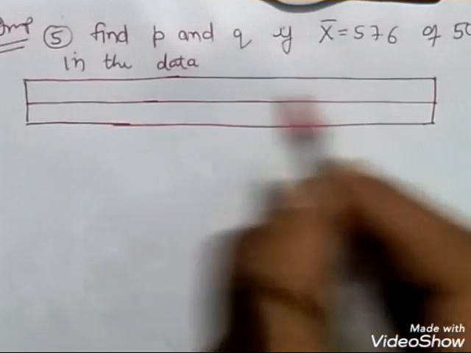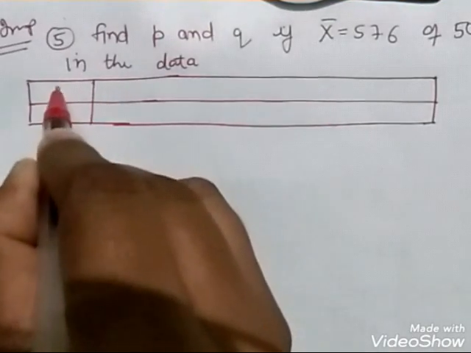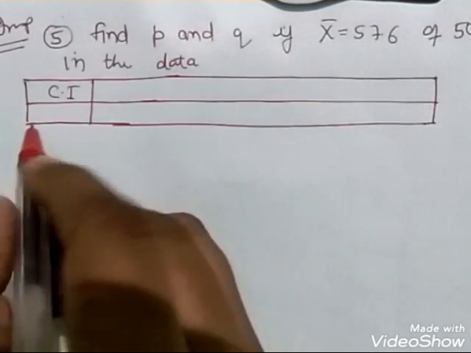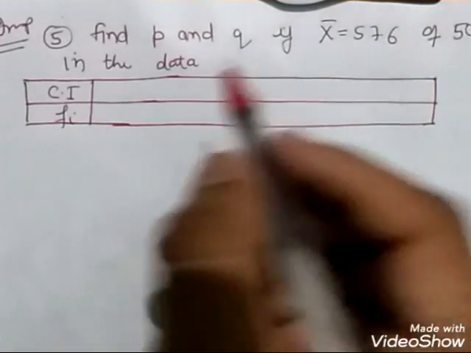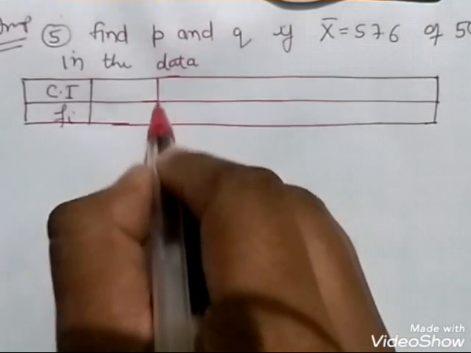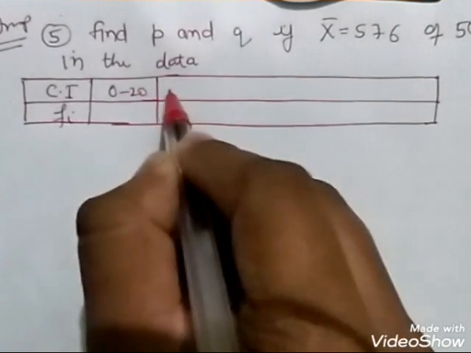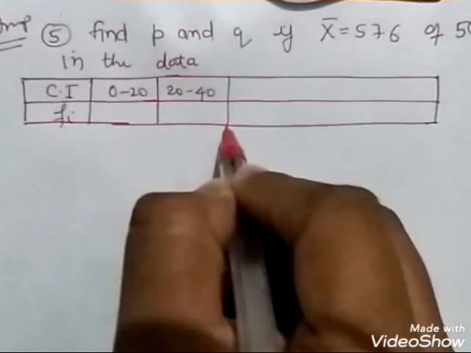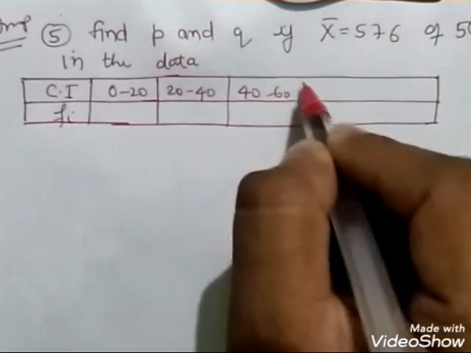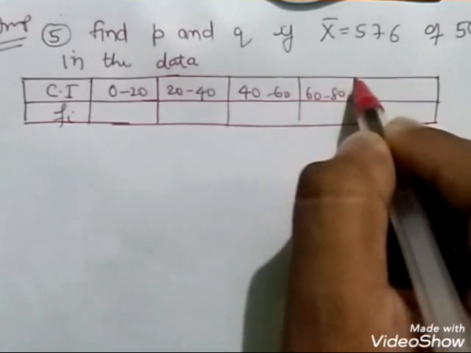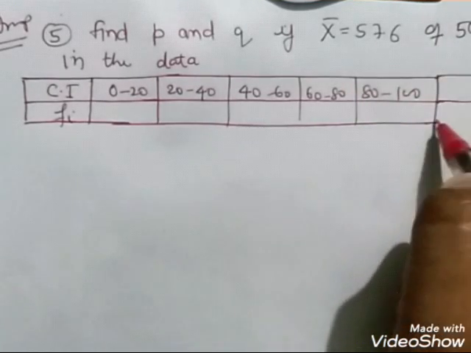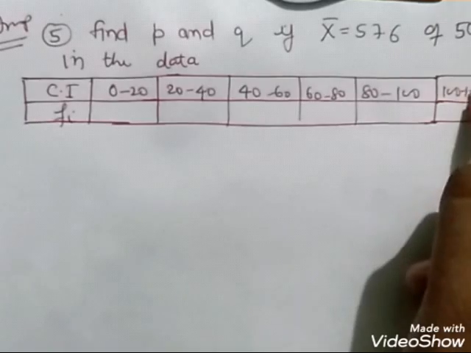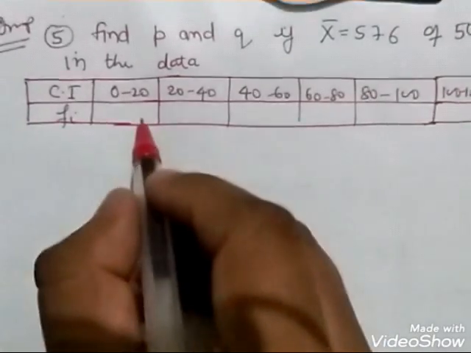This is the data. Class interval, fi, number of students or number of observations, whatever you can write. 0 to 20, 20 to 40, 40 to 60, 60 to 80, 80 to 100. One more thing is 100 to 120. And this is provided to me.